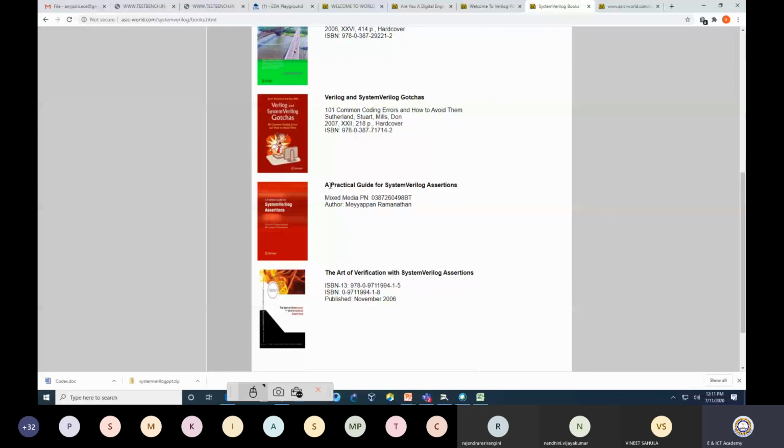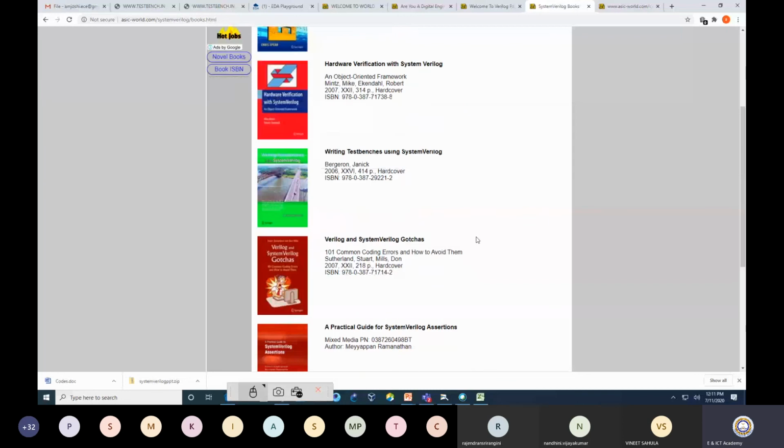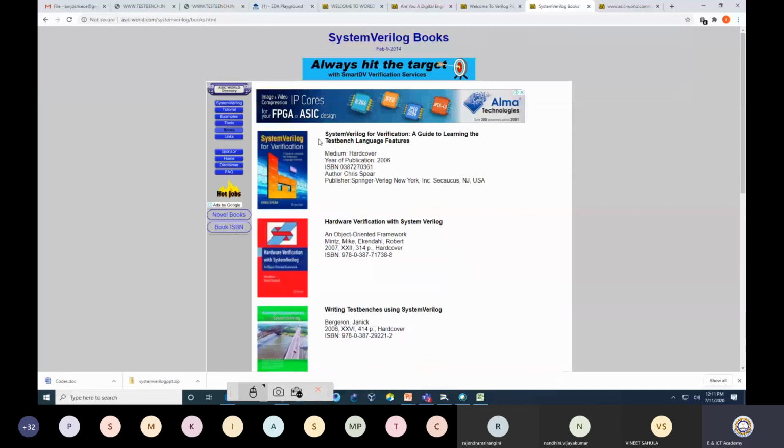Even for assertions, there is a book. Actually there are two books that they have mentioned. Chris Spear is one of the very good books that you can refer. Another book, I am not sure about this one, is Hardware Verification with SystemVerilog. I have never read it. That is by Mintz and Robert, but maybe you can search for it in a library somehow, to see whether you can get access to this book.